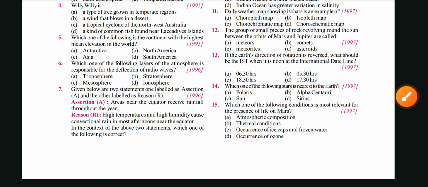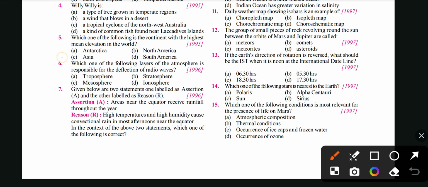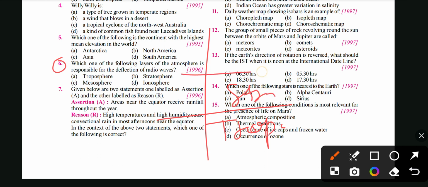The next question is, which one of the following layers of atmosphere is responsible for deflection of radio waves? As we know, the atmosphere has troposphere, stratosphere, mesosphere, thermosphere, exosphere, these kinds of layers.